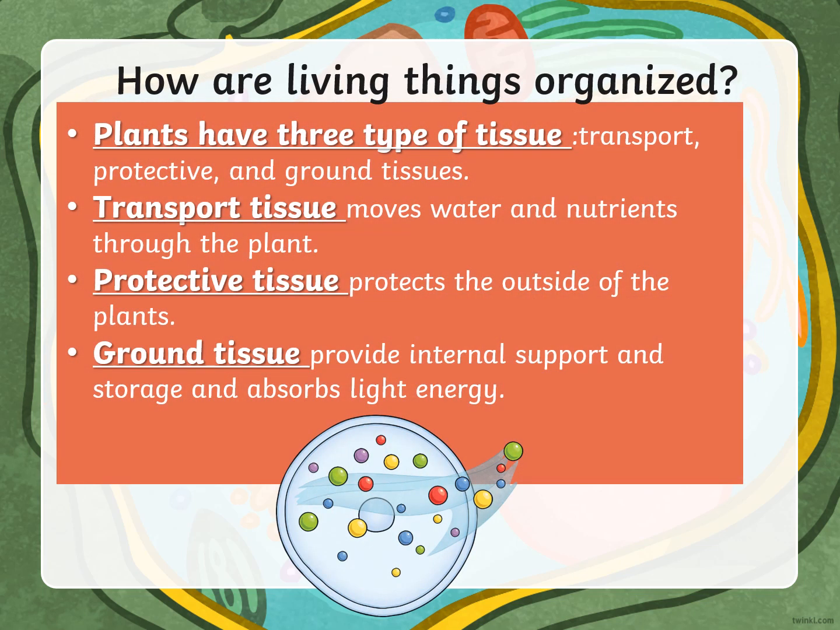Let's talk about the 3 types of tissue in plants. We know the animal or human body tissues. Now we'll talk about the plant: transport, protective, and ground tissue. The first one, transport tissue, moves water and nutrients through the plant. The protective tissue protects the outside of the plant, as its name says. The ground tissue is the internal support, the storage, and it absorbs light energy.